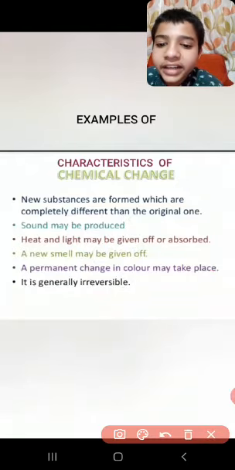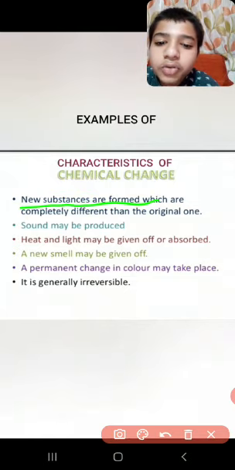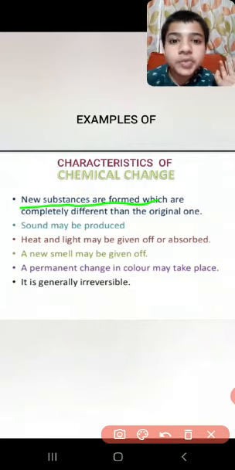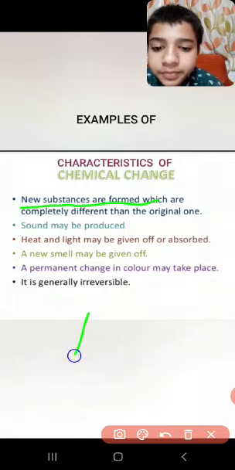Now, characteristics of chemical change. In chemical change, a new substance is formed. Suppose you take paper, and you burn it.